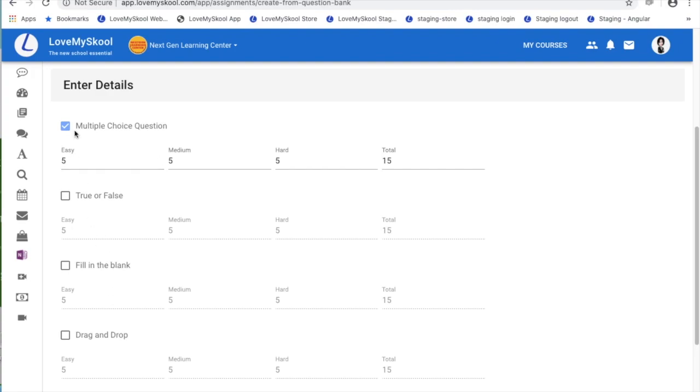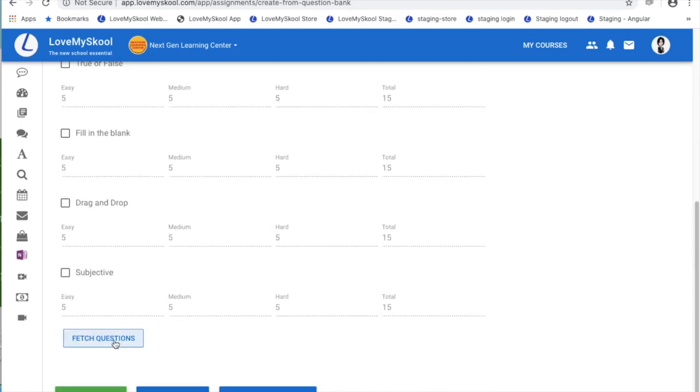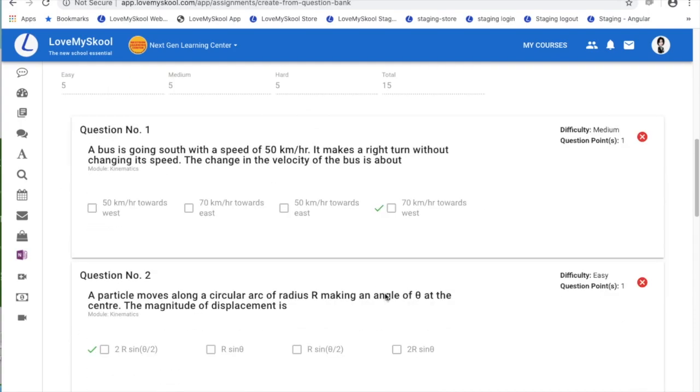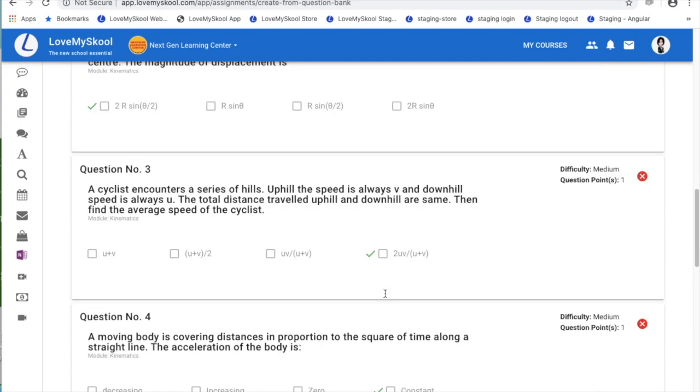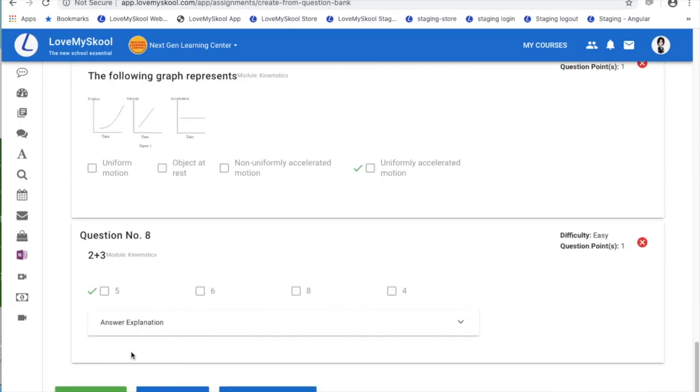For this example, let's pick only MCQs, and you can say please find 2 easy, 5 medium and 1 hard MCQ question for my given selection of physics kinematics for grade 11, and then I can do fetch question. The system will randomly pick, based on the question bank that you already created, questions that fit your requirements, and you can see it here. If you are happy with the questions you have got, you can simply save, publish and assign this to your class. So it would take hardly a minute to create a new assignment which you can assign directly to a class.